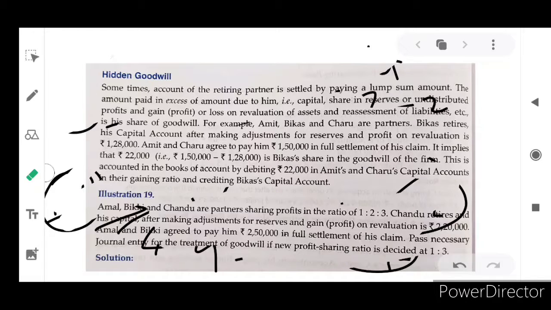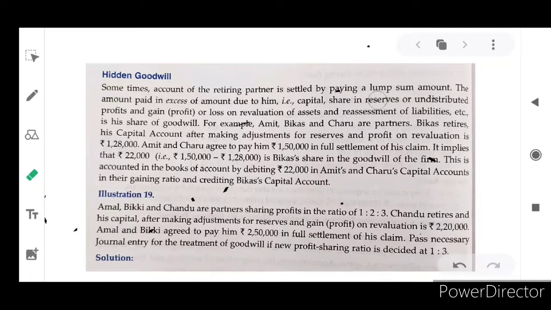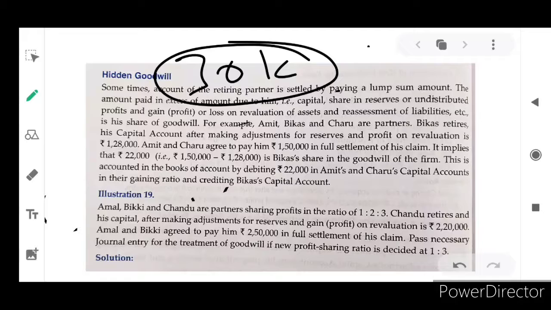The gaining ratio we know, and the difference amount we have to calculate. Actually, the firm has to pay only 2,20,000, but instead of that they paid 2,50,000. So 30,000 is hidden goodwill here. This hidden goodwill of 30,000 will be compensated by the continuing partners Amal and Bicky to the retiring partner, Chandu. It is hidden goodwill. They did not mention it before.